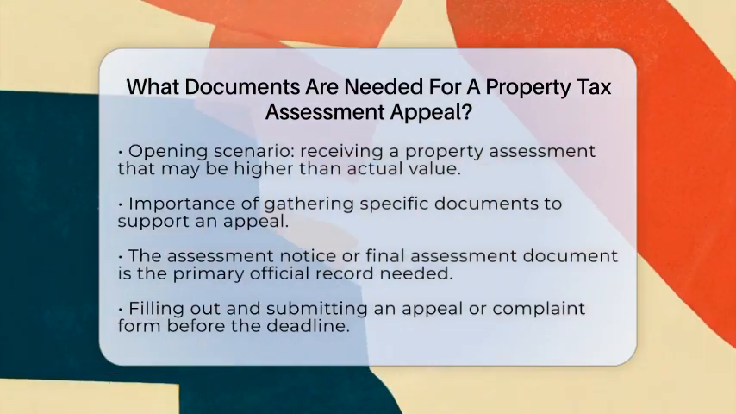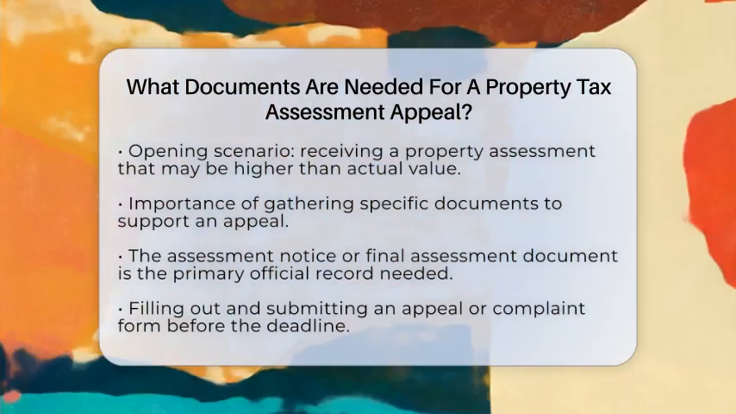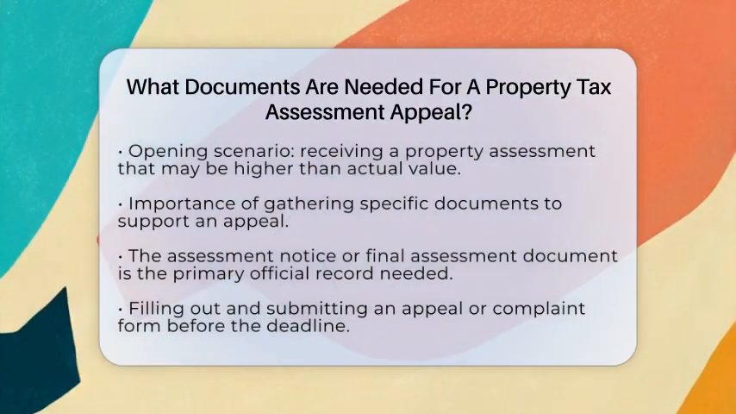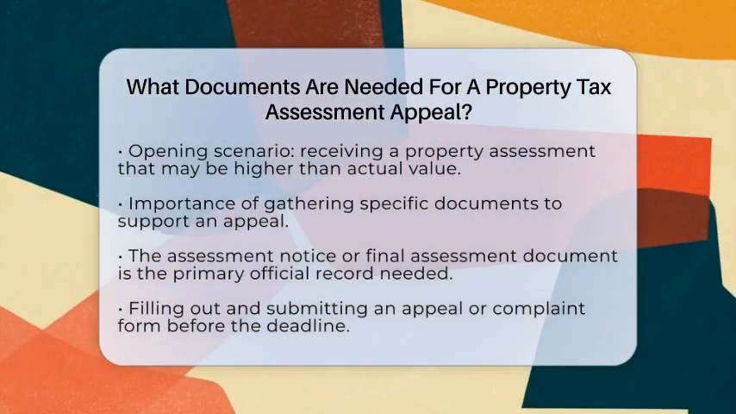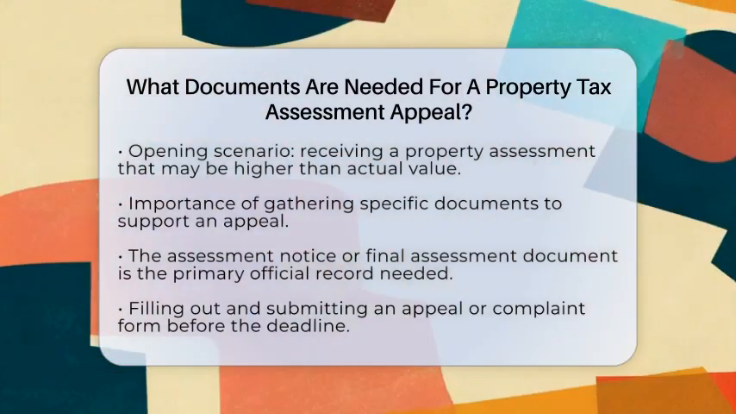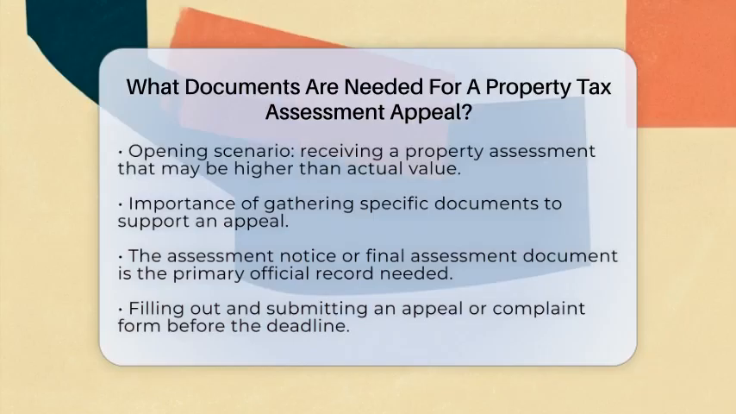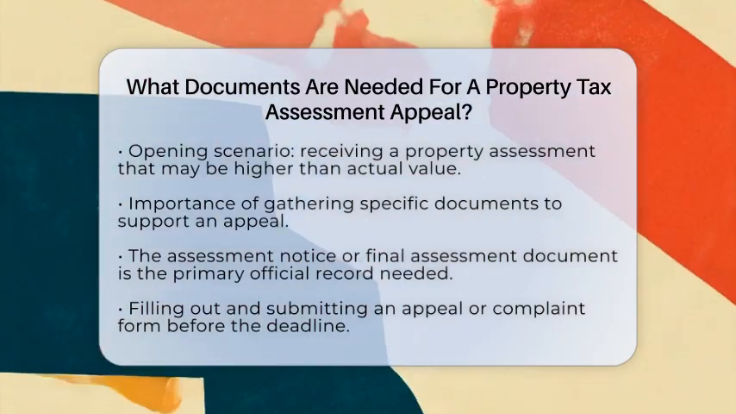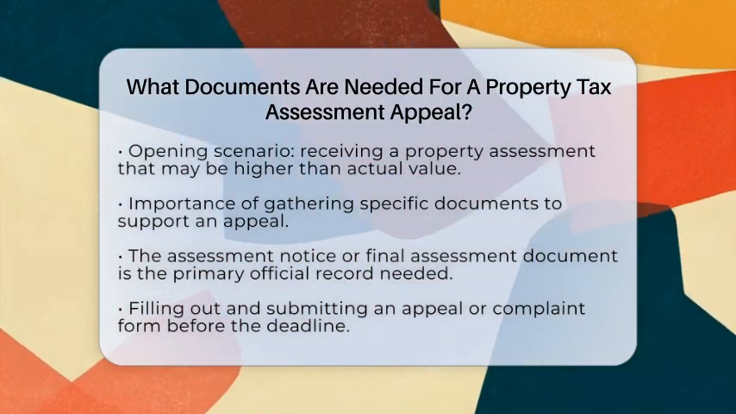When you decide to appeal your property's assessment, you need to gather specific documents to support your case. These documents are your evidence that the assessed value is incorrect or unfair. They help show that your property is overassessed compared to its true market value or similar properties nearby.